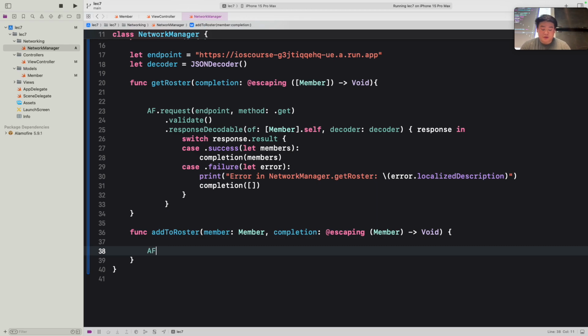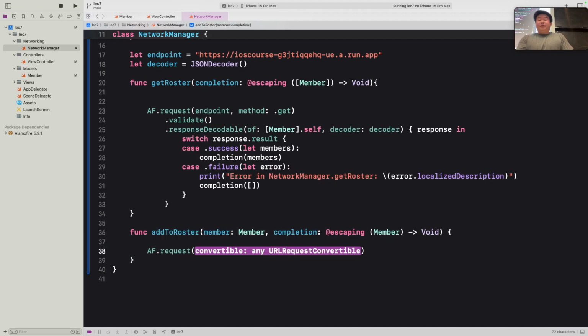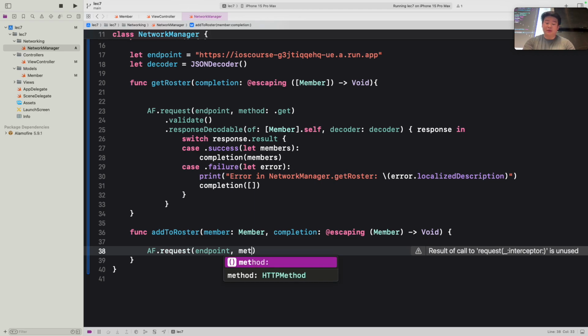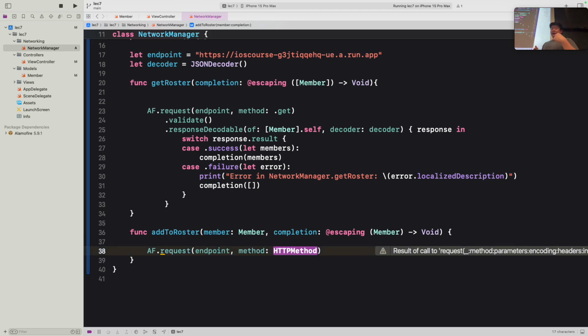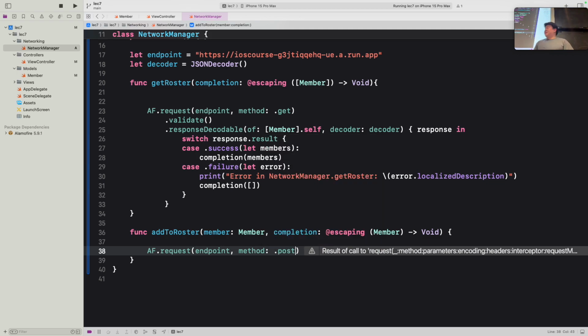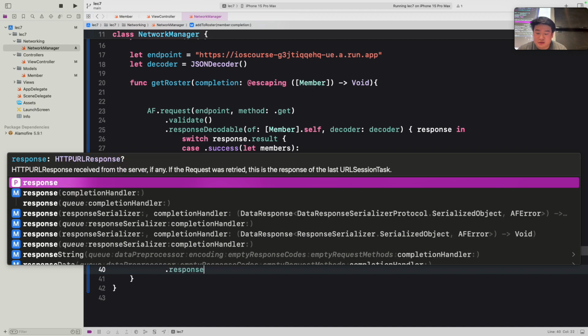Again, we're going to invoke Alamofire, and then we want to request. Like before, this time, rather than returning a list of members, we want to return a member. So we're going to put in the endpoint here, and then our method this time. Since we are posting to the backend, we're not getting, we want our method to be post, as you can see here. This time we're giving data to the backend, so this specifies that we're giving data to the backend rather than getting it. And again, we want to validate as well, just so we get that 200 message rather than any errors. And we want to again use responseDecodable.